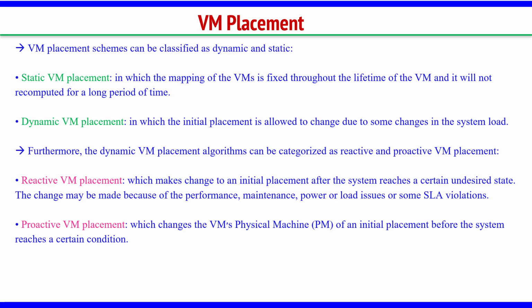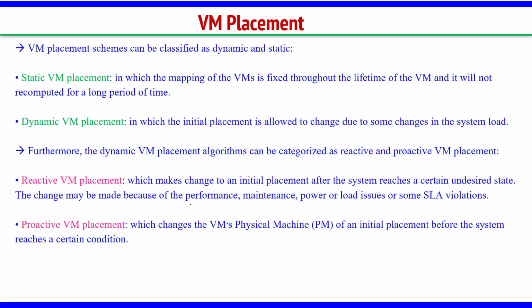In dynamic VM placement, we have two types, right. One is reactive virtual machine placement, the other is proactive virtual machine placement. Reactive means only when some issue comes, I will change my server. So, reactive means you are reacting after some issue has come. What problems can come?